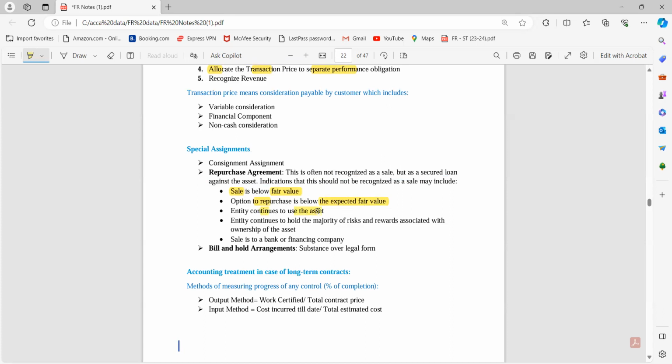The entity continues to use that asset. I am using that asset, right? I am the one using it. The entity continues to hold the majority of the risk and reward associated with the ownership of the asset, that if its value declines, or any XYZ risk, I have retained with myself. And the sale is to a bank or financing company. So basically, to whom was this sale made? It was made to a bank or a financial company.